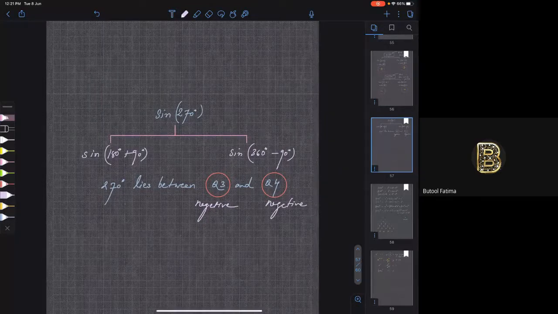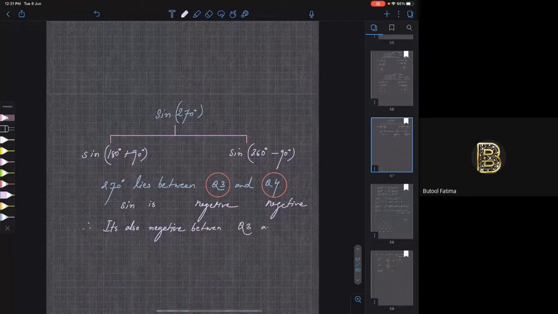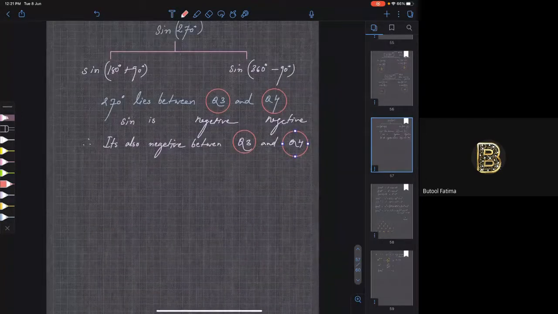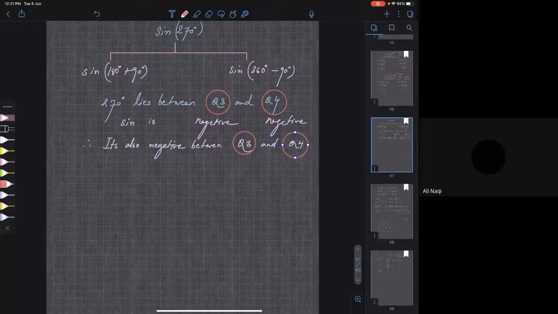Okay. So sine is negative in the third quadrant and the fourth quadrant. Therefore, it's also negative between Q3 and Q4. Are you getting my point? Yes, sir. That means what? Sine should be positive or negative? Negative, sir.